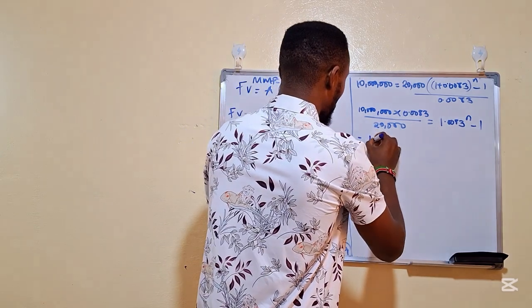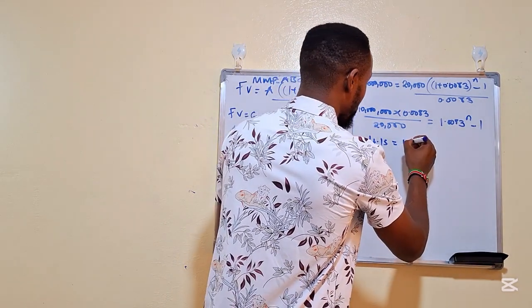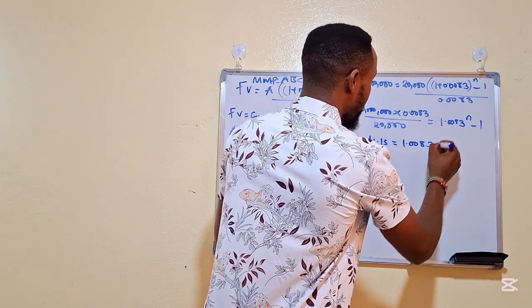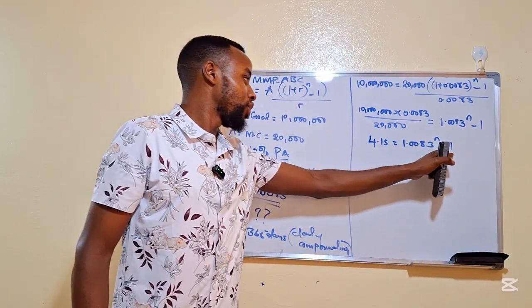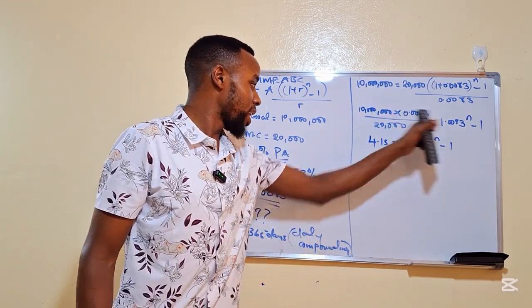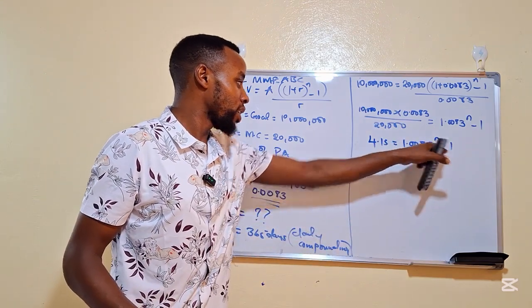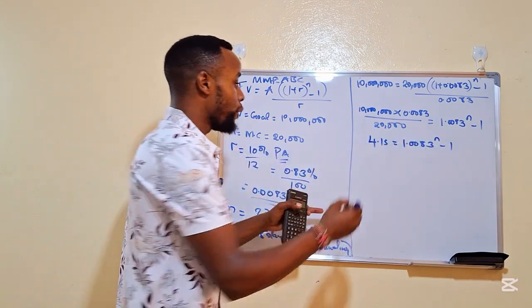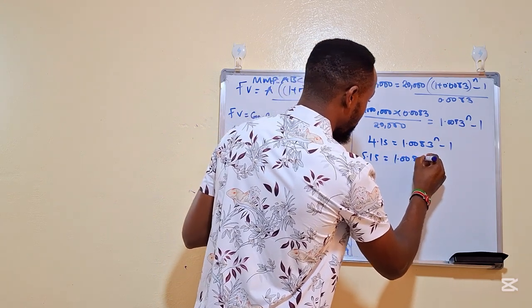So 4.15 is equal to 1.0083 raised to power n minus 1. Now we can shift this minus 1 to the other side, and when it comes to the other side, it becomes positive. So we add 1 to 4.15 to get 5.15 is equal to 1.0083 raised to power n.